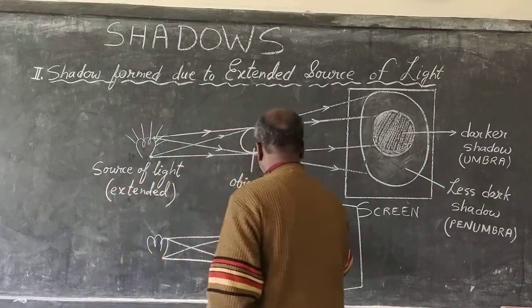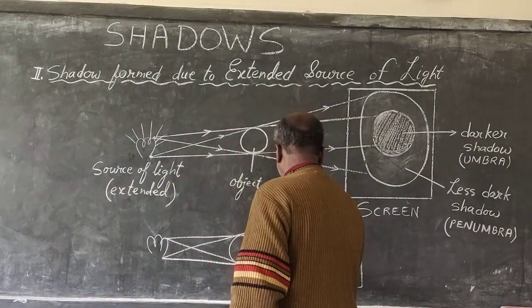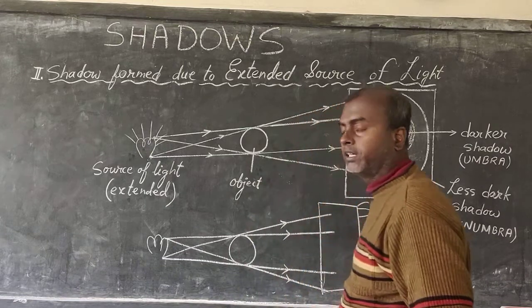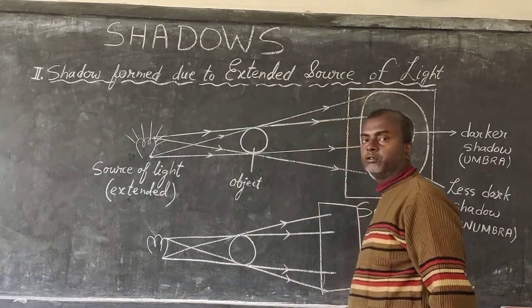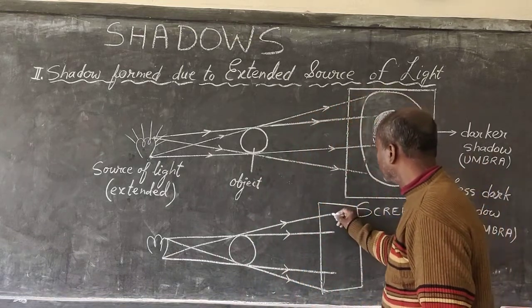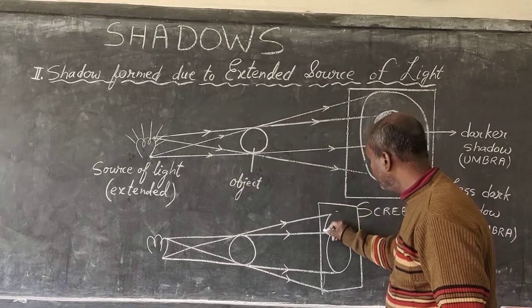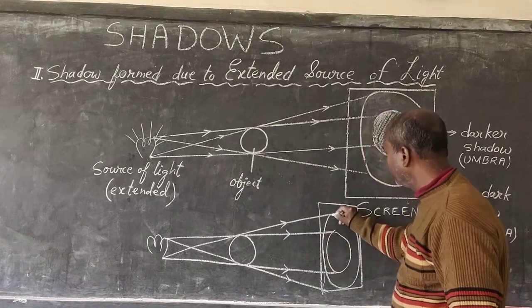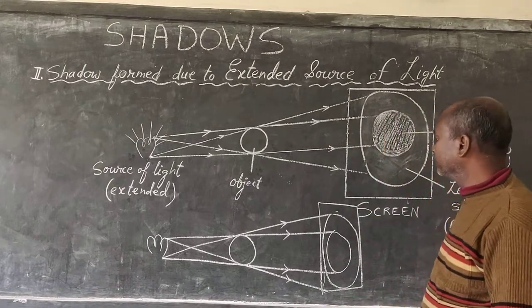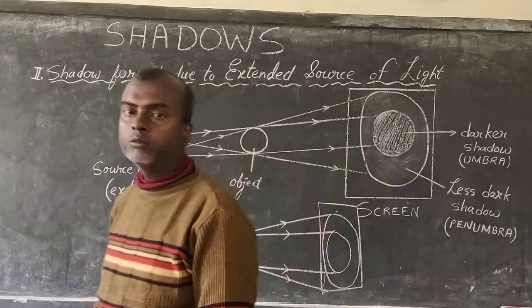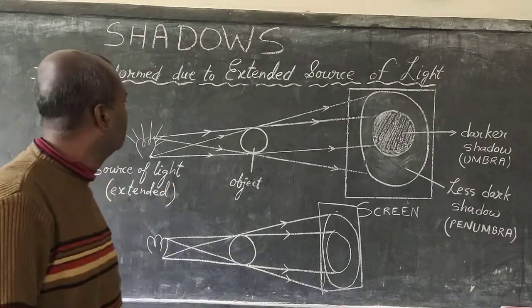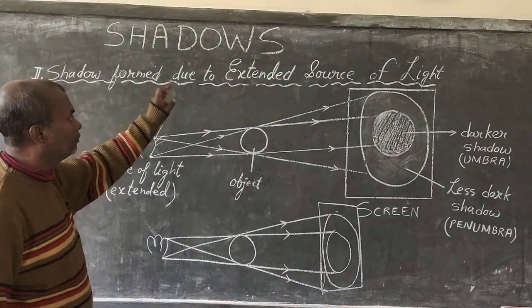So here it is. Arrows are necessary. Okay, it tells from which direction to which direction the light is traveling. So here, the center part is the umbra shadow region and the surrounding part is the penumbra shadow region. Alright, so this is how this ray diagram is constructed to show formation of shadow due to extended